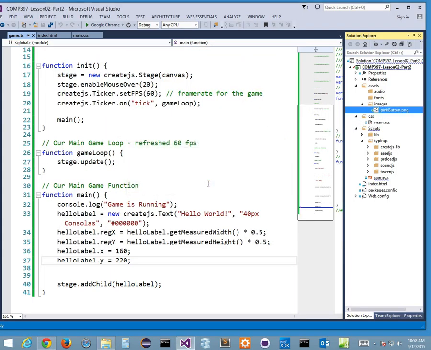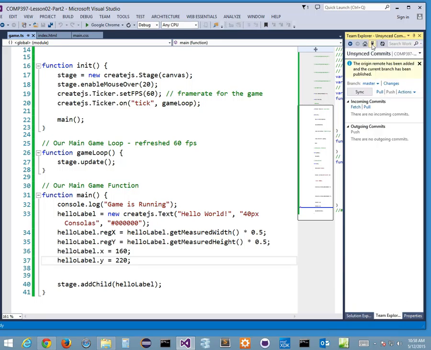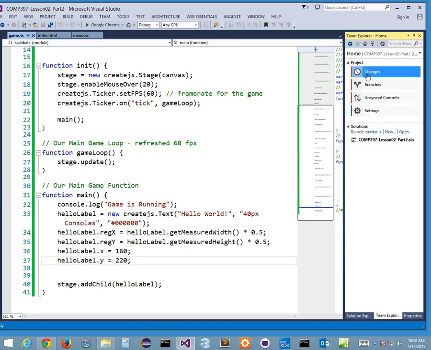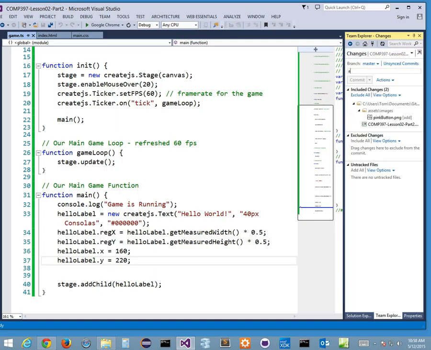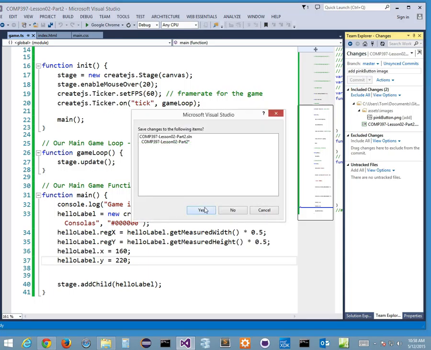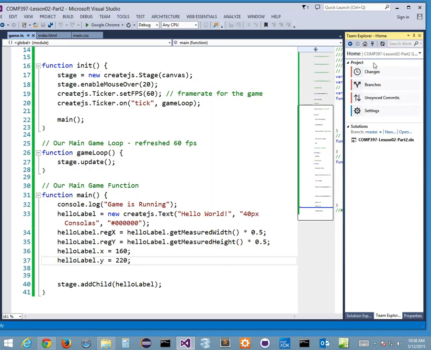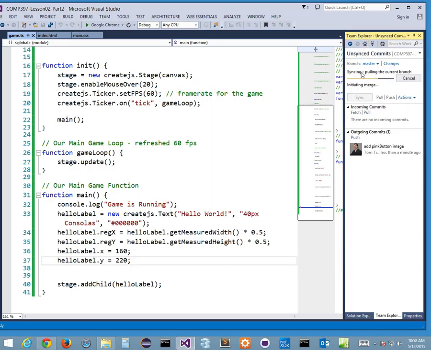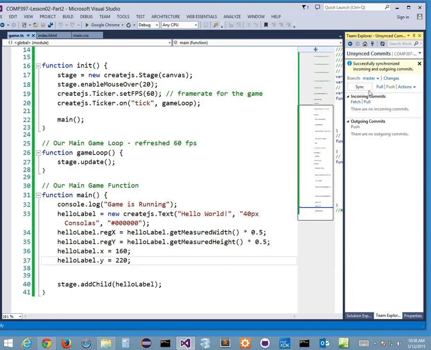Yes, I do, right? And now that I've done that, I'm just going to go into GitHub, Team Explorer, so you guys have my button asset. I'm going to go to Home, Changes, added pink button image, and commit. Once I've done that, I'm going to go to Home, Unsynced Commits, and Sync. And when I'm synced, now you guys can go up to my GitHub and grab the button. All right? Okay, it's cool.